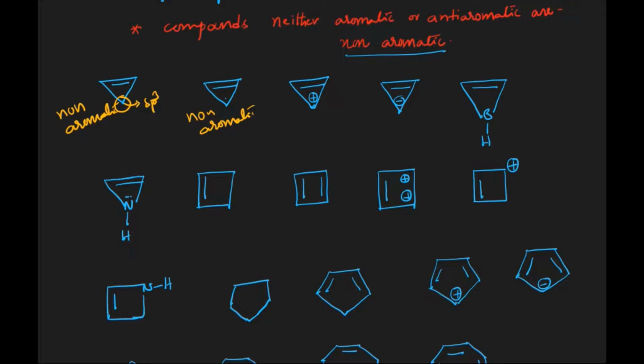In the case of the third one, all are sp2 hybridized carbons, cyclic, planar, and we have only 2 delocalizing pi electrons. 2 is an aromatic number, that's why the compound is nothing but aromatic here.